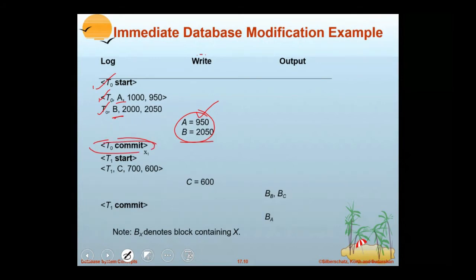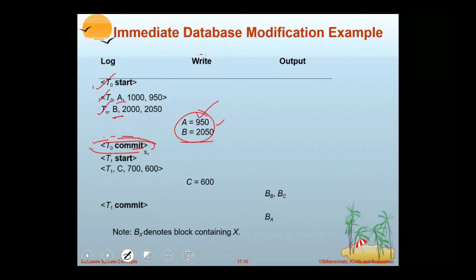Just observe the difference between the two techniques. What is the observation? Previously, these writes were done only after the commit log was written. Only after the commit log, right? But now what is the difference?